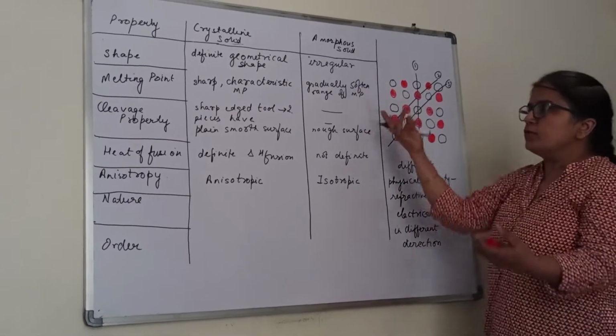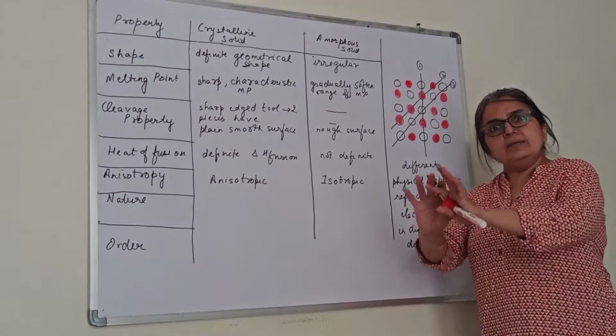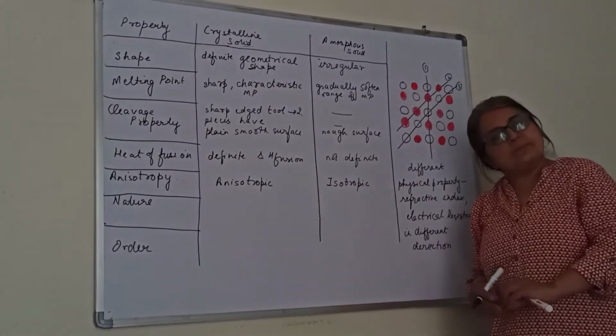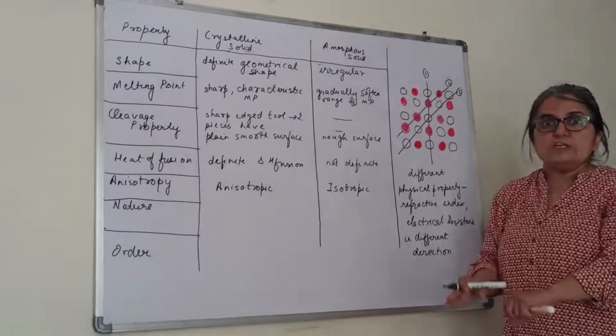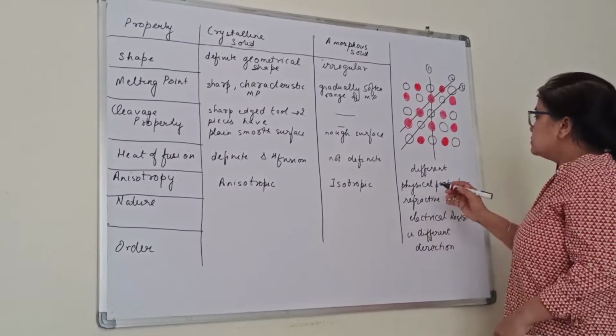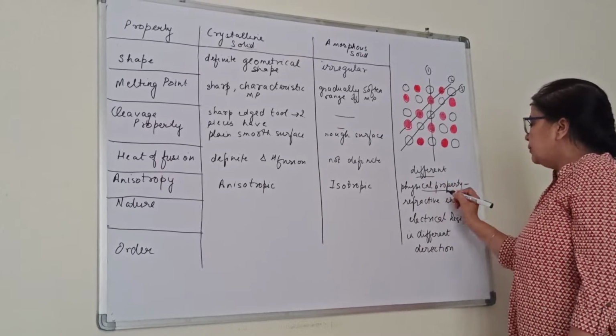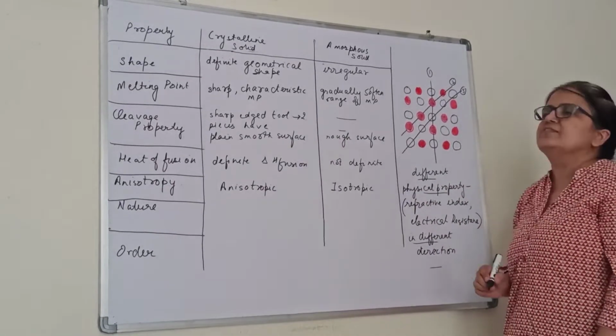Because in amorphous solids the particles are not regular, their positions are not fixed. Randomly these constituent particles are present in the amorphous solid, whereas here, because their positions are fixed, you saw cation and anion alternately placed. So they will have different physical properties in different directions. Which physical properties? I have written this in the bracket.